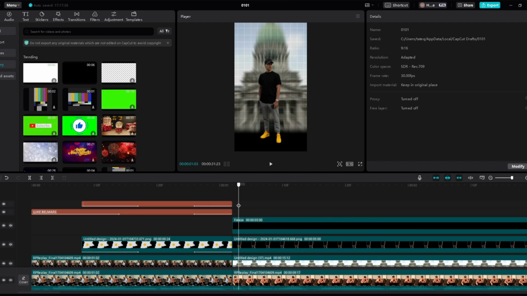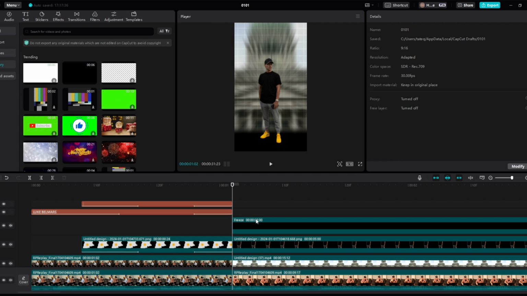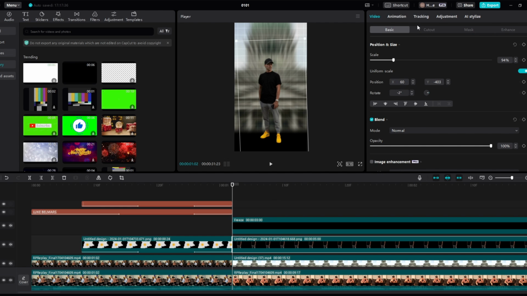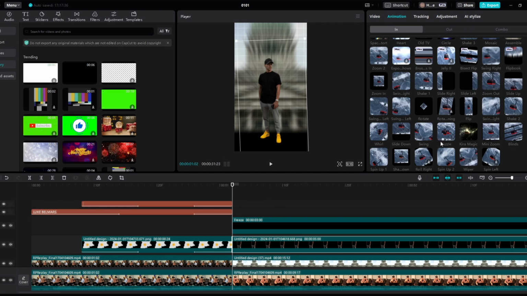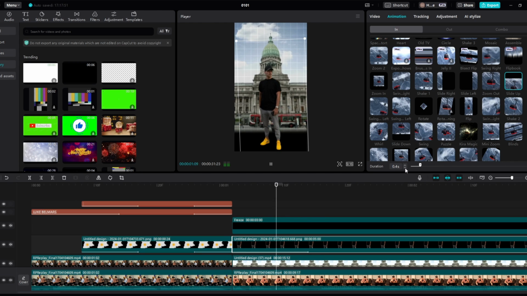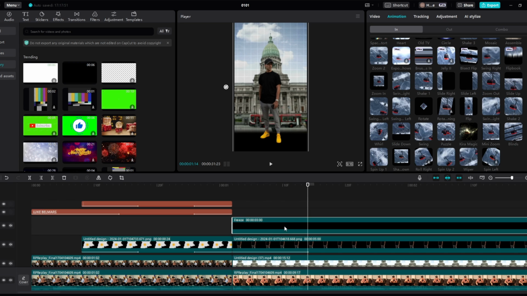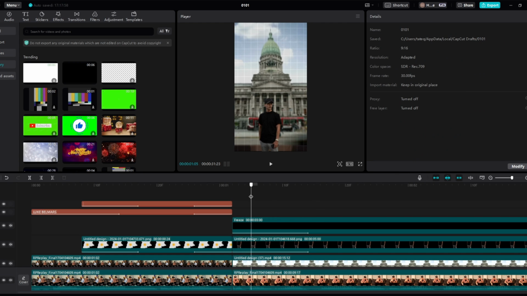And now what we're going to do is we are going to come to Luke Belmar, come to animation, and then we're going to come to animation in, and we want it to slide up. So if we find slide up, and then we put it on 0.4. Same with this one as well. We can add this slide up on 0.4 as well, just like so. And this is what we have so far.